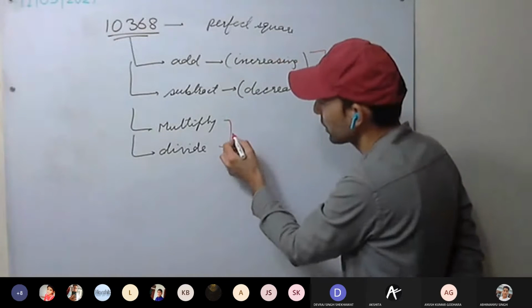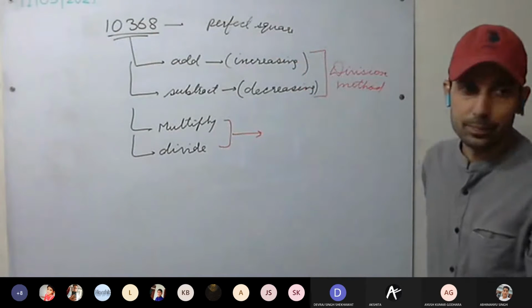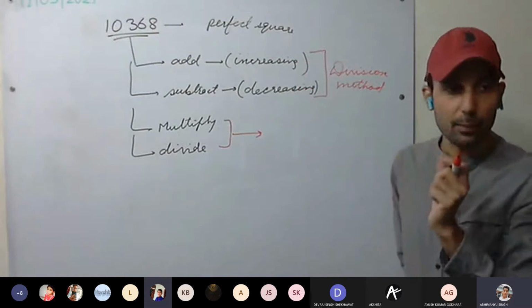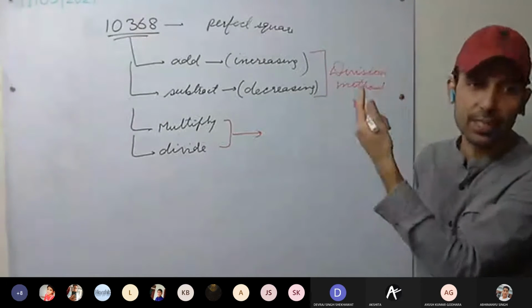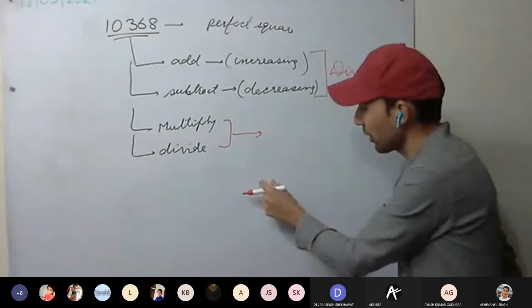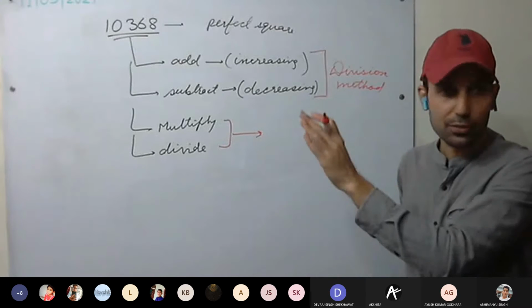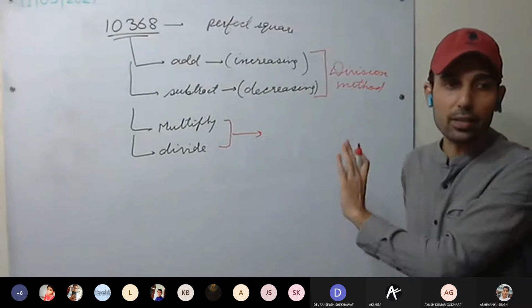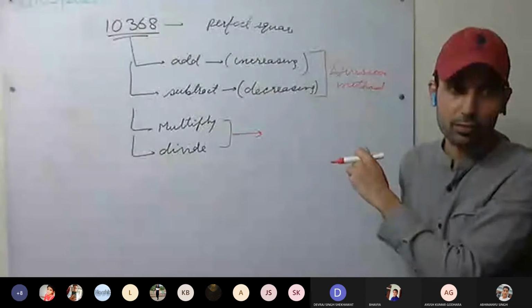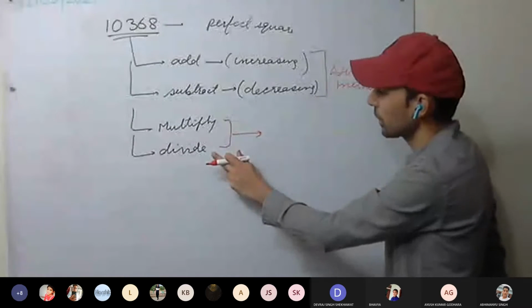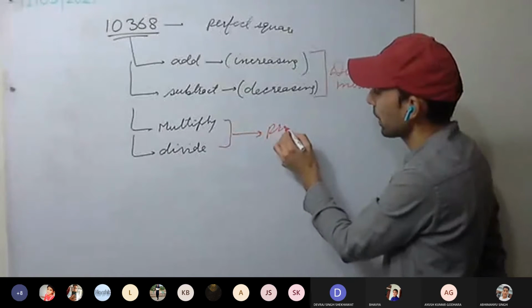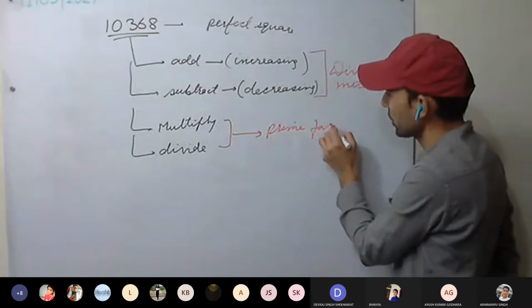To multiply and divide, which method will we use? We need to find the number by which we must multiply or divide. That means the factors which are single, either we have to remove them completely or we have to find their pair. So to multiply and divide, we'll use the prime factorization method.